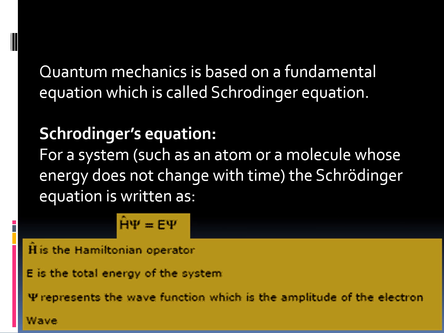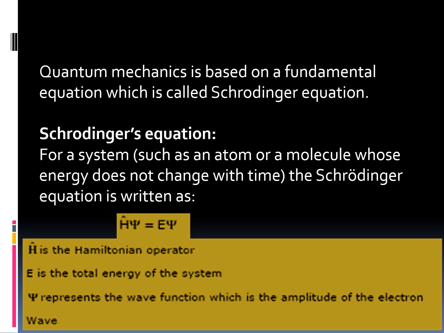Quantum mechanics is based on a fundamental equation which is given by Schrodinger. It is called the Schrodinger equation. For a system such as an atom or a molecule whose energy does not change with time, the Schrodinger equation is written as H psi is equal to E psi. Now this psi is a Greek letter. It is a complex function. We can say it is not a real number; it is a function of i, an imaginary number.